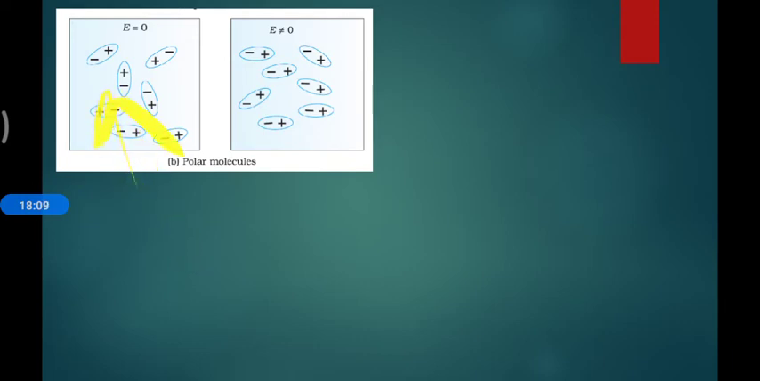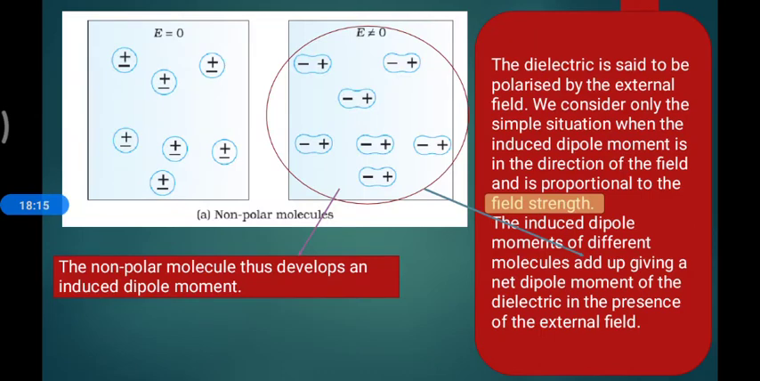Your eyes should be here. Earlier, I am showing that again. The charges coincide; they are in the bound state. In polar molecules, they are already separated, but they are random in nature. So the separation is already there.